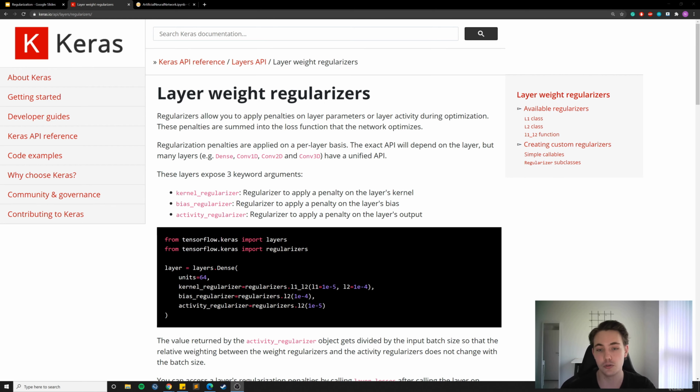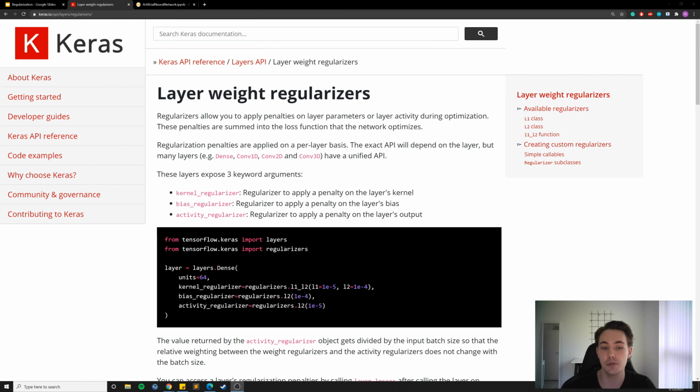And then these penalties are summed into the loss function that the network optimizes. So this is what we saw in the equations that I just showed you in the slides. And then regularization penalties are applied on a per layer basis, so we can actually have different kinds of regularizers for each layer in a neural network if that helps us reduce overfitting in some of the layers.